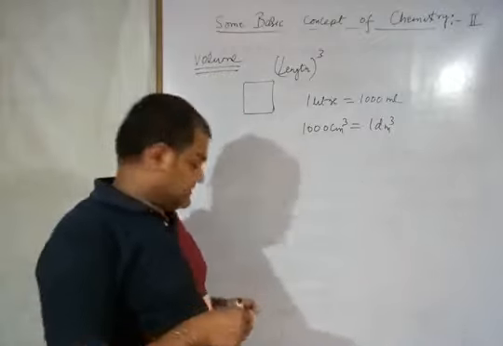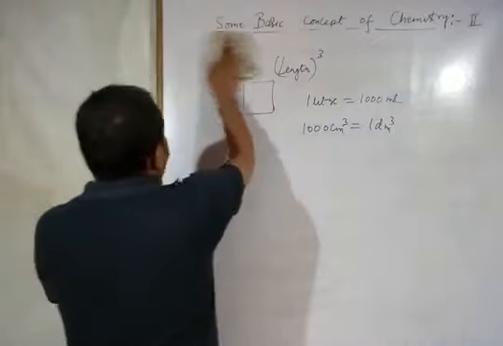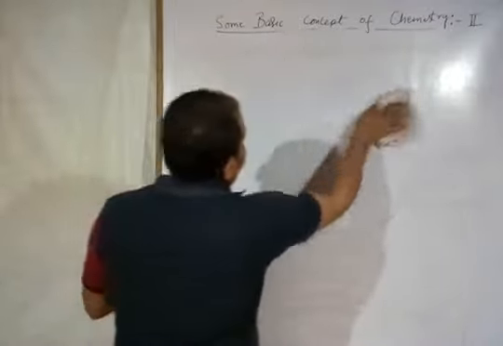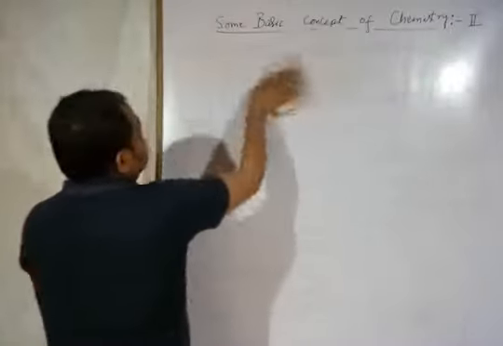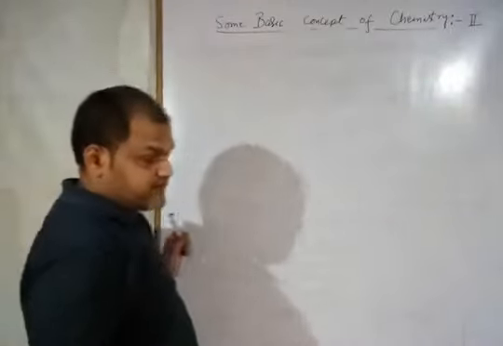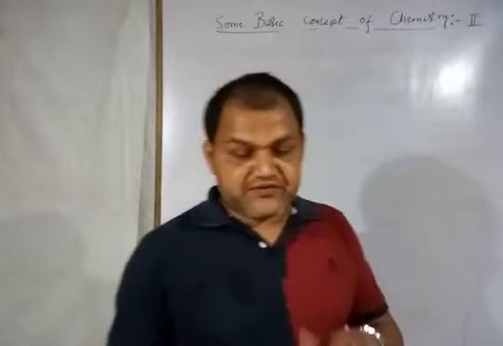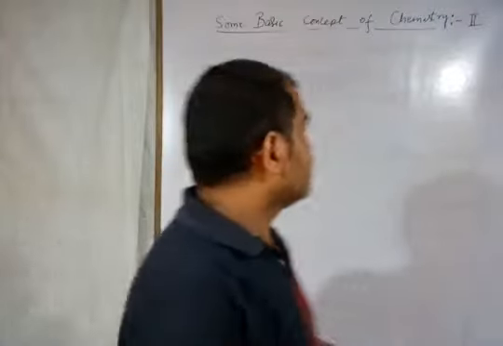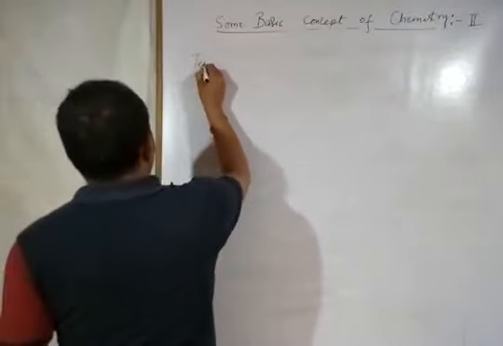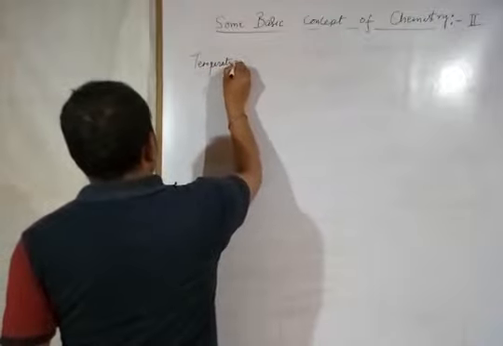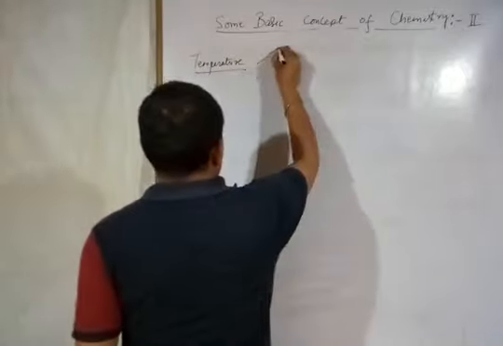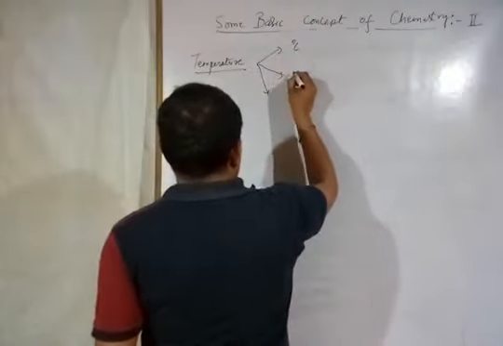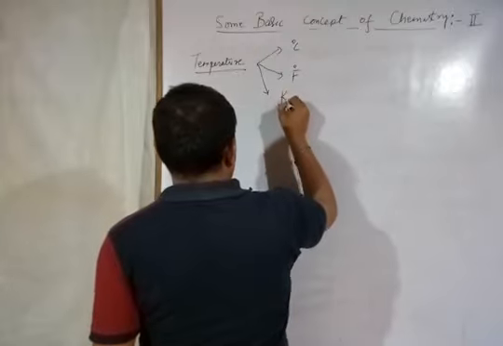Next is the temperature. Temperature is expressed in Kelvin as an absolute scale, or you can say the SI unit is the Kelvin. But there are three important scales of temperature in which we are expressing the values, that are the degree Celsius, degree Fahrenheit, and Kelvin. Temperature is expressed in basically three scales. First one is the degree Celsius, second is the degree Fahrenheit, and third one is the Kelvin.